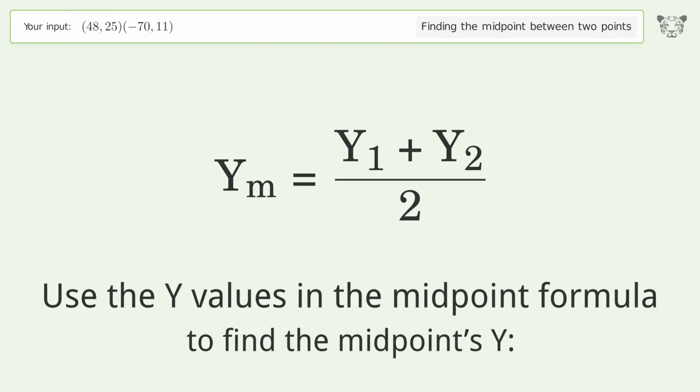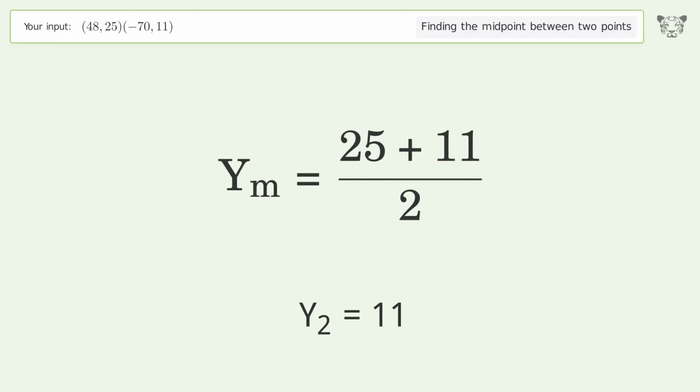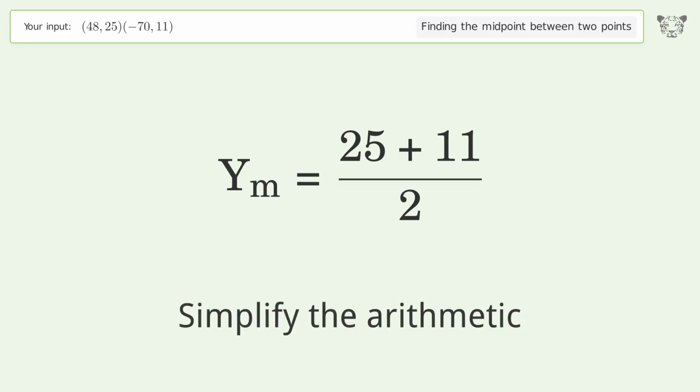Use the y values in the midpoint formula to find the midpoint's y. y1 equals 25. y2 equals 11. Simplify the arithmetic.